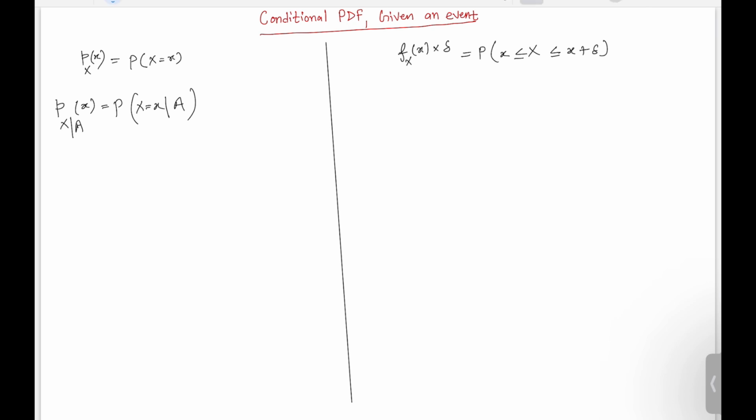So now let's say again that there is some event A, and that event A is given to us, right? Under this given condition we want to find the probability that the random variable takes a value greater than or equal to x and less than or equal to x plus delta.